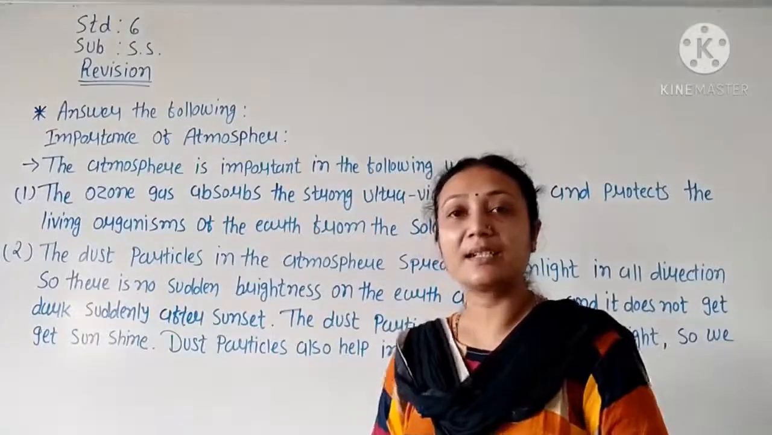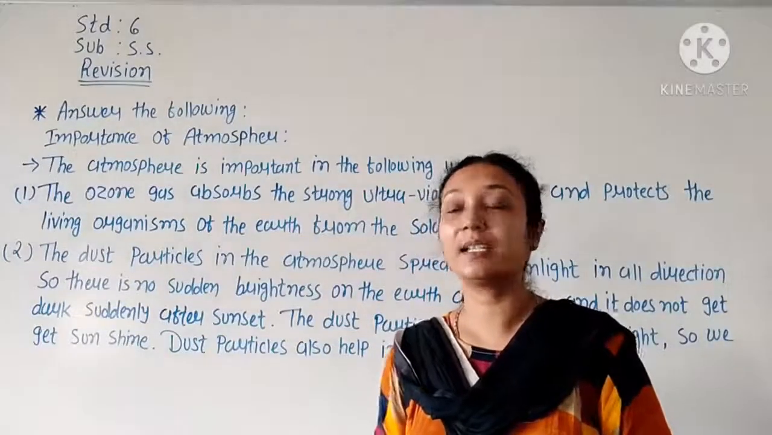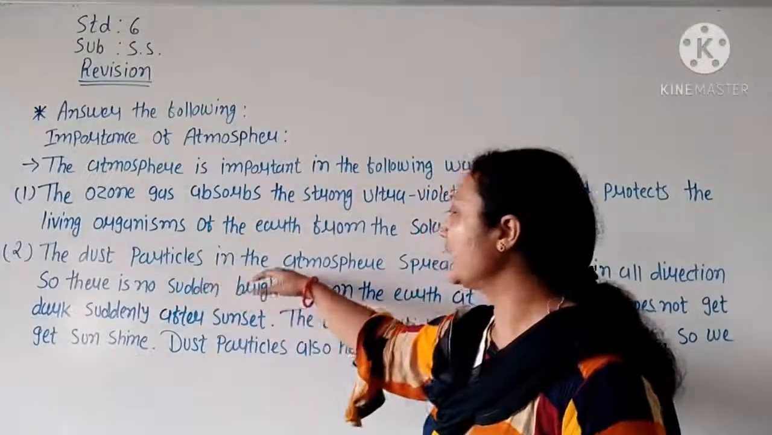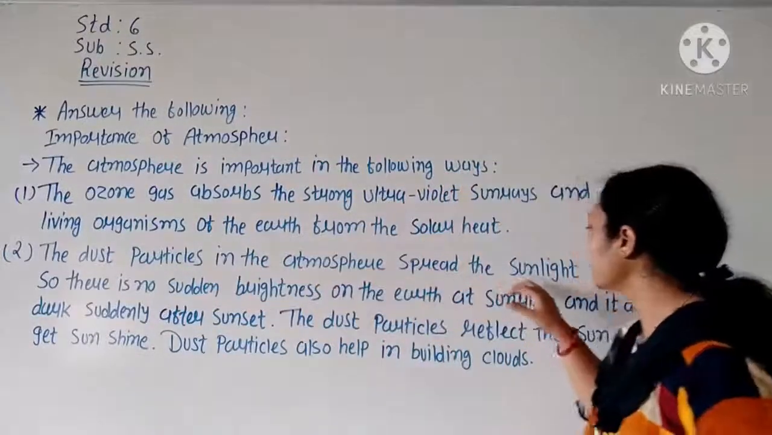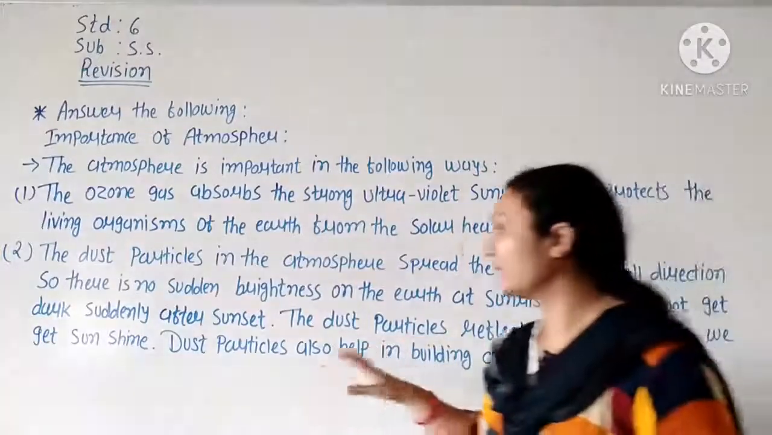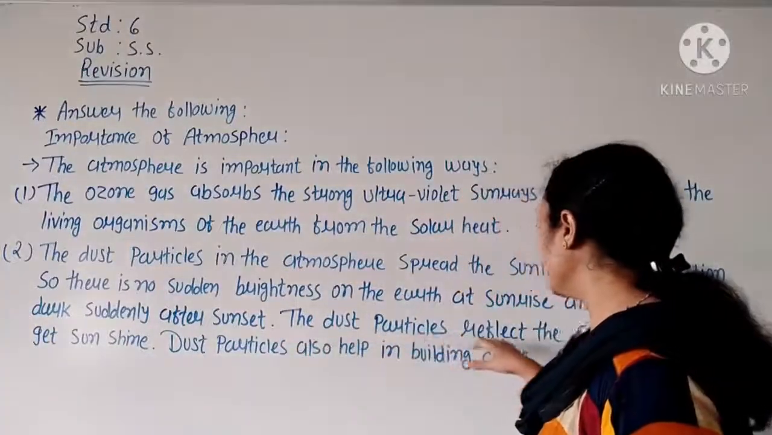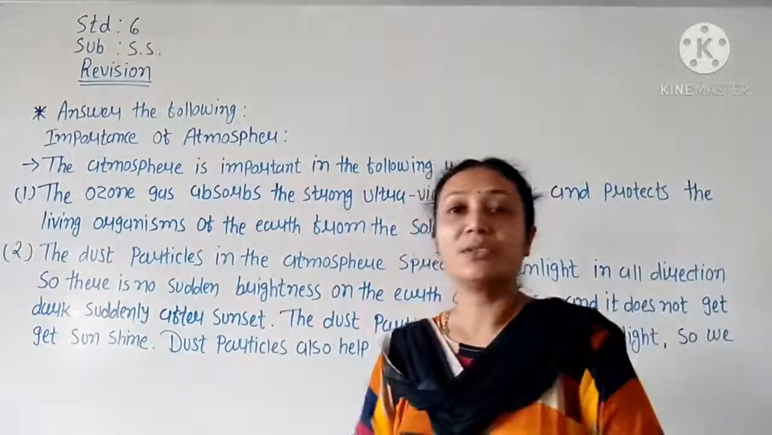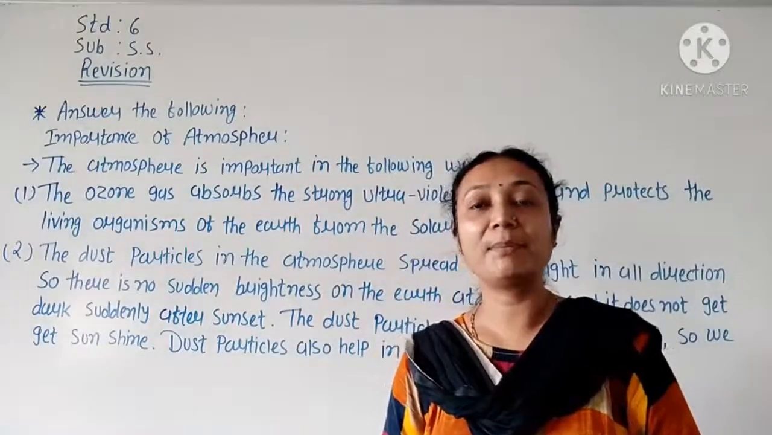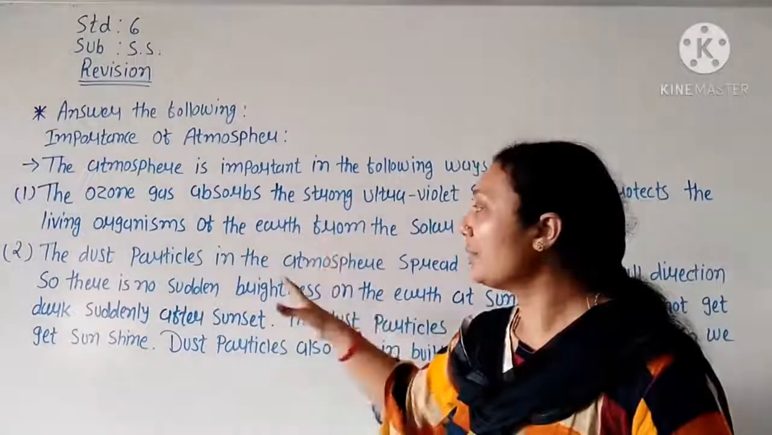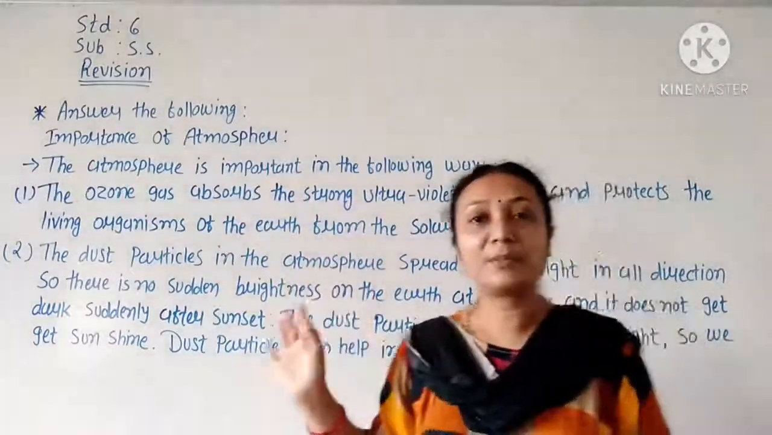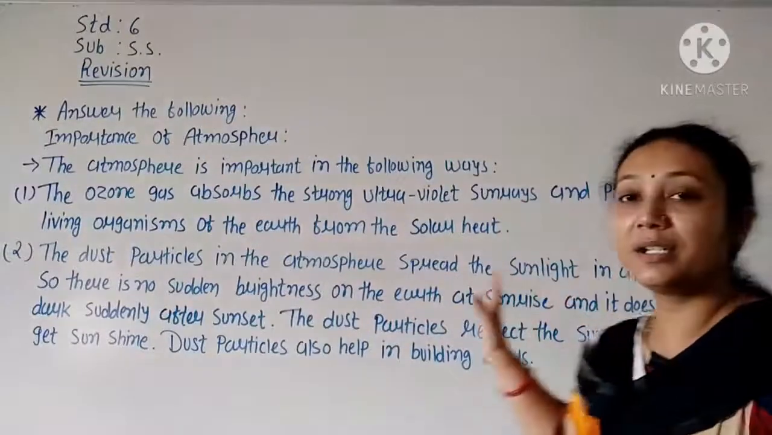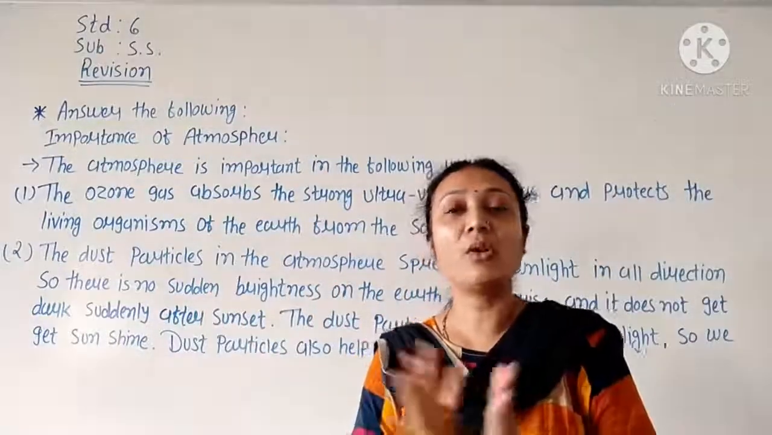So after sunset it is not suddenly dark, because the dust particles in the atmosphere spread the sunlight in all directions. The dust particles reflect the sunlight, so we get sunshine. So what do the dust particles do? They spread the sunlight in all directions.